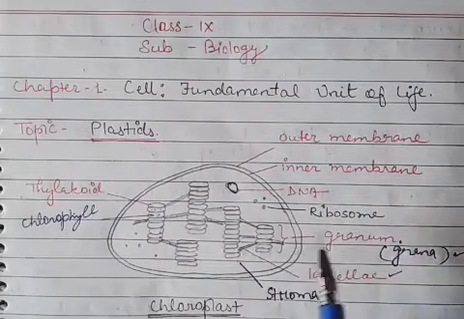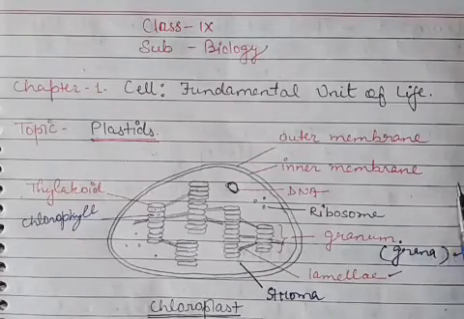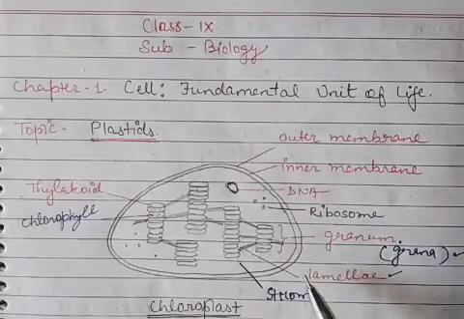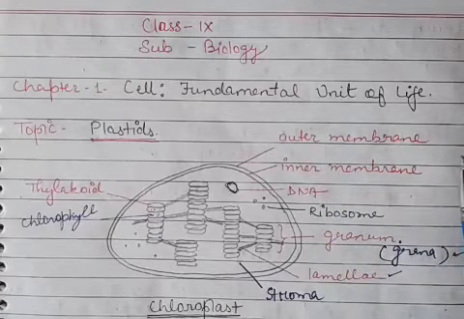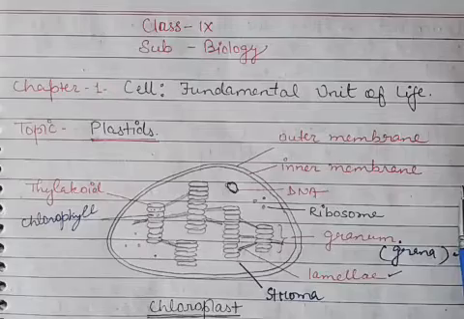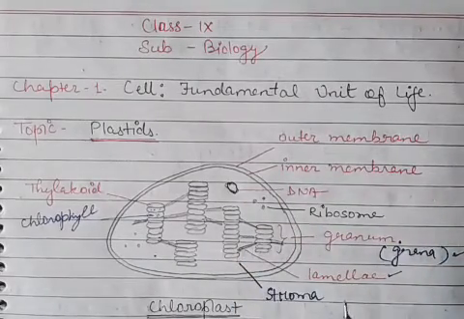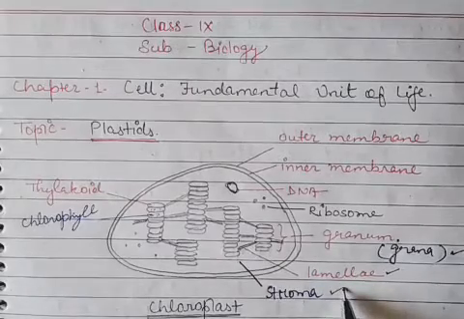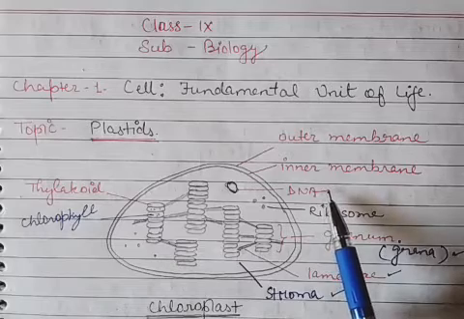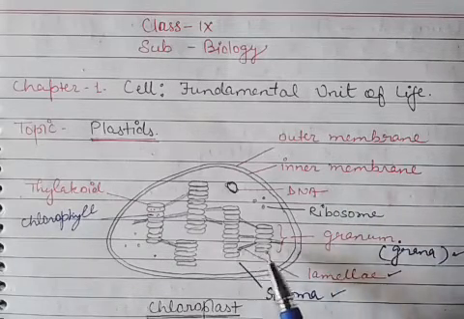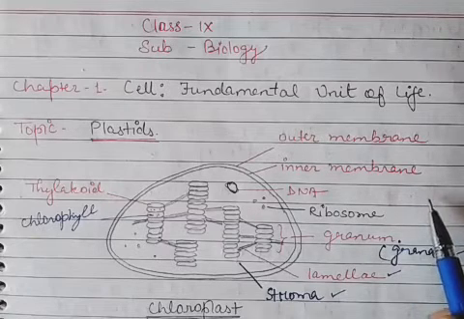Okay, now this is the structure of the chloroplast. You can say that there is a double membrane layer found in the chloroplast. The outer one is known as outer membrane, the inner one is known as inner membrane. Inside the membrane there is a cavity filled with a fluid, and that fluid is known as a stroma. Inside the stroma you will find what? DNA, the genetic material of the chloroplast, and their protein factory, that is ribosome.